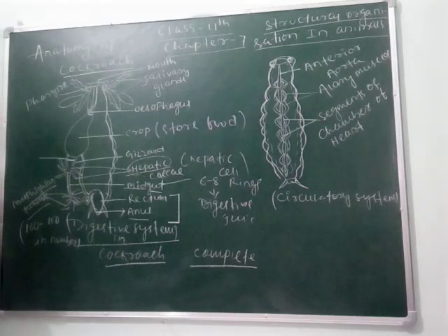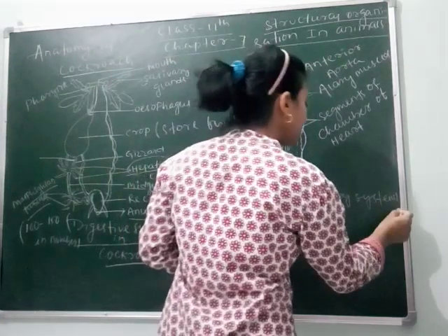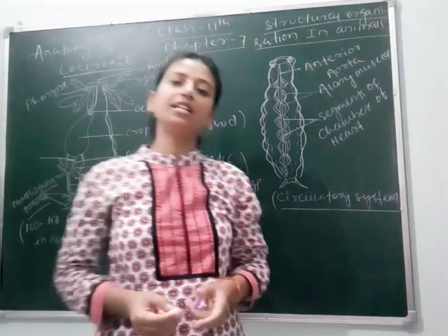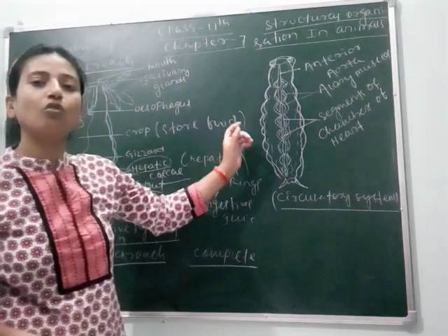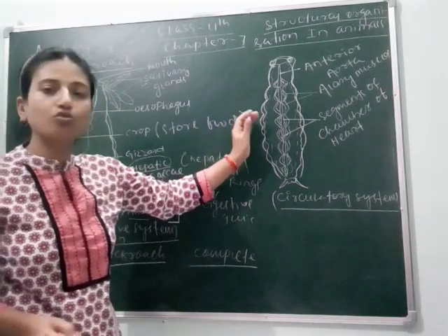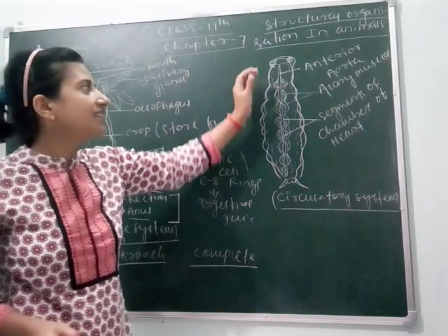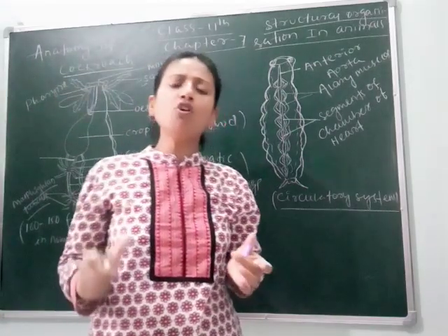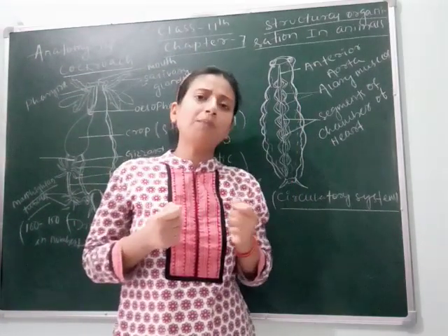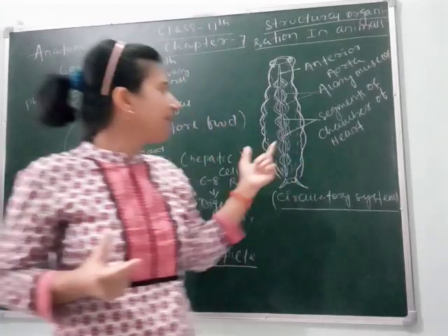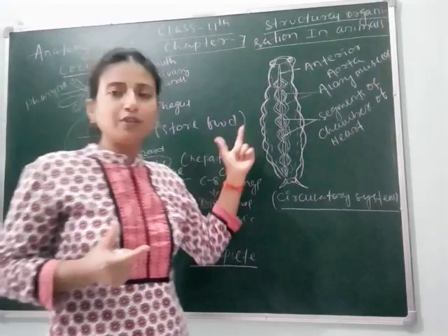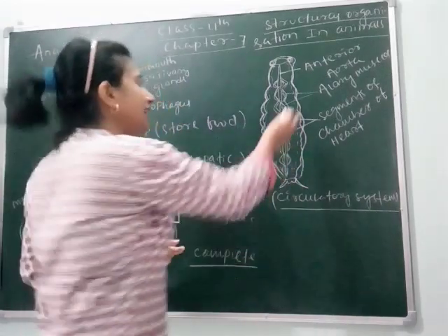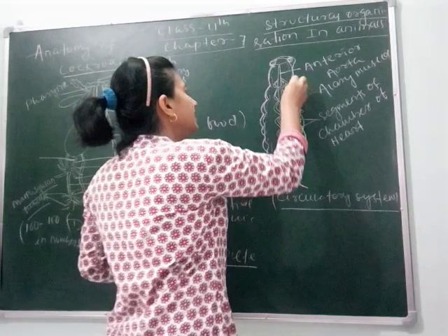Next, after the digestive system, we can see the circulatory system. As we know, arthropods show an open circulatory system. So as cockroach is an arthropod, it also shows an open circulatory system in which it has no blood vessels. The blood is pumped by the heart, which is many chambered, up to 13 to 14 chambered, and they pump the blood. And here the sinuses are present.